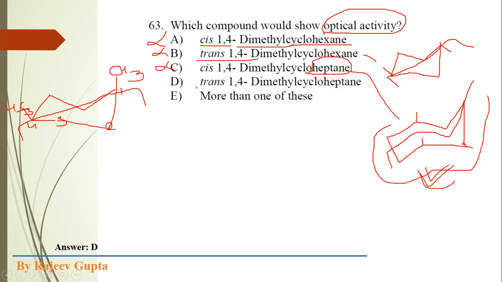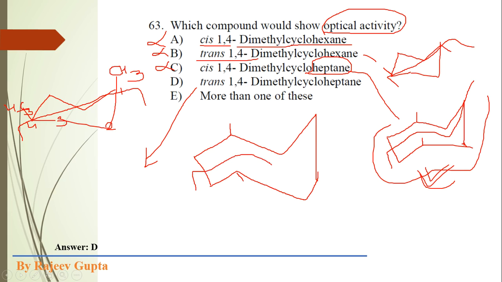Okay, now we consider trans 1,4 dimethyl cycloheptane. Again I am drawing this structure. Suppose in trans 1,4 dimethyl, one methyl group is axial and the other is equatorial, that is trans 1,4 in the case of cycloheptane.